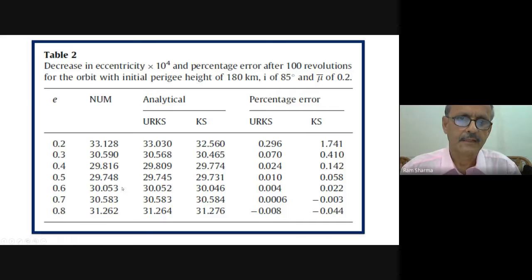But the main concern for us was not this area. The area was from 0.5 to 0.8. And all GTO orbits, the practical use are around 0.73. So this area, see, the error is so less over here. Here also less.